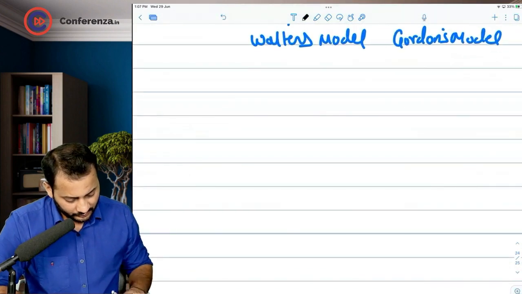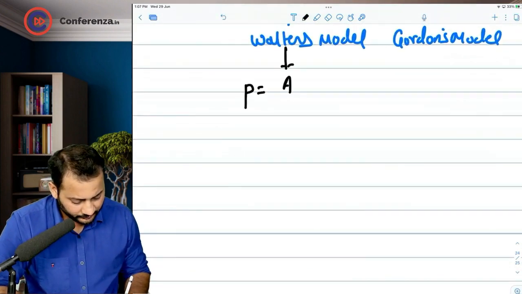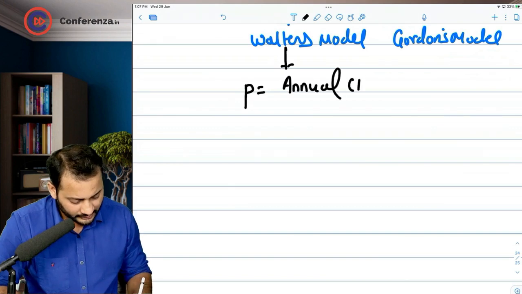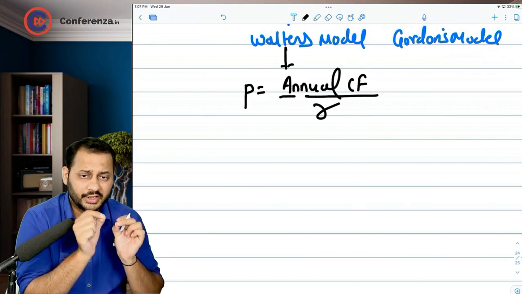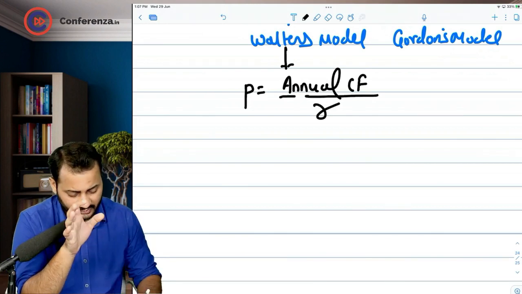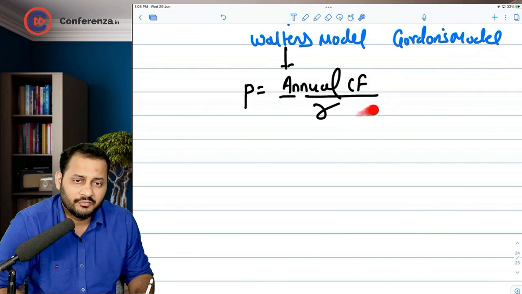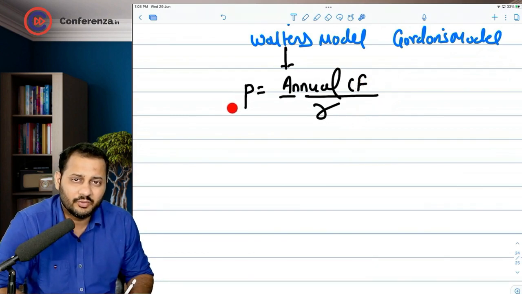First of all, Walter's formula is dependent on one of the formulas that you have learned earlier, which is perpetuity value is equal to annual cash flow divided by rate of interest. So this annual cash flow is earned at this rate every year, and for that purpose you will have to invest this much amount today.